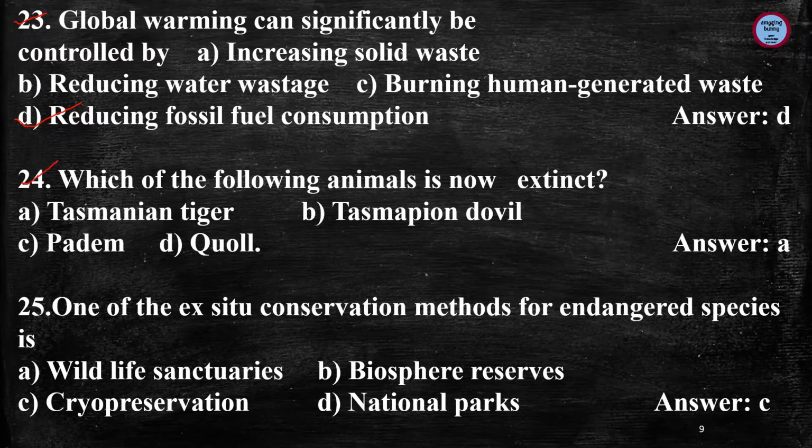Next question, which of the following animals is now extinct? And the answer is Tasmanian tiger. Tasmanian tiger is now extinct. Question number 25. One of the ex situ conservation methods for endangered species is, and the answer is cryopreservation.